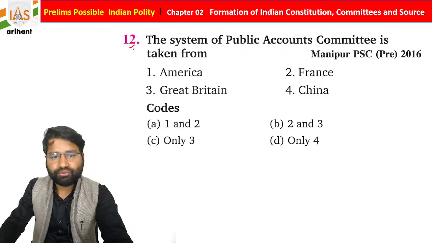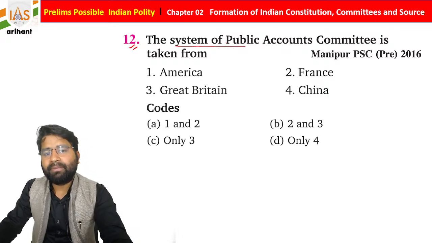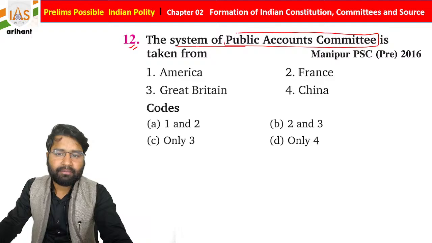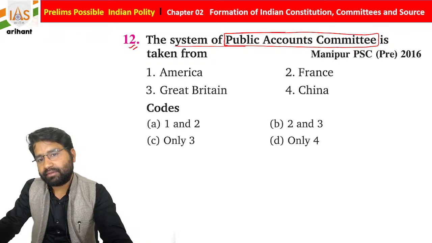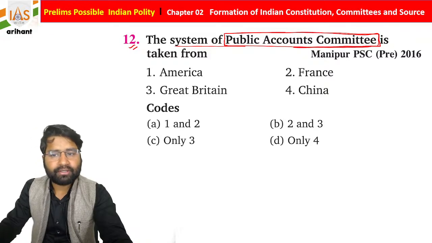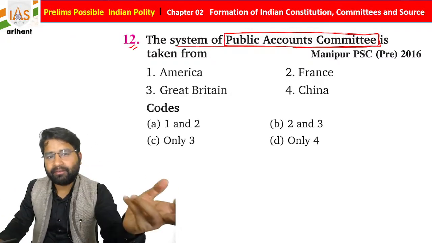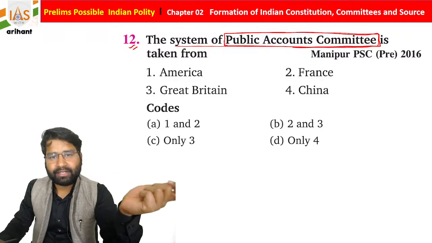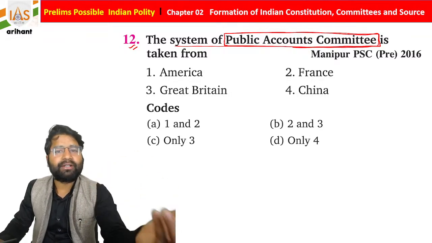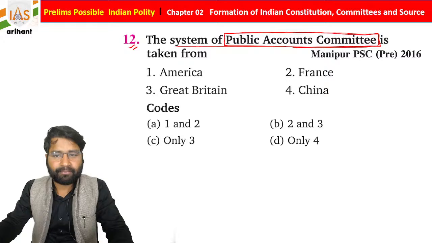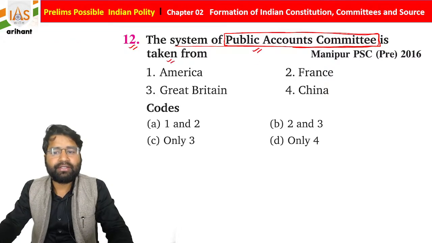Okay, students, the next question: the system of Public Account Committee. Basically the Public Account Committee takes care of this: as you know, different ministries spend money from your tax. That will be the revenue for them, and they spend it as expenditure. So basically they make estimations over the same, and they take care of the same. So the Public Account Committee is derived from which country?